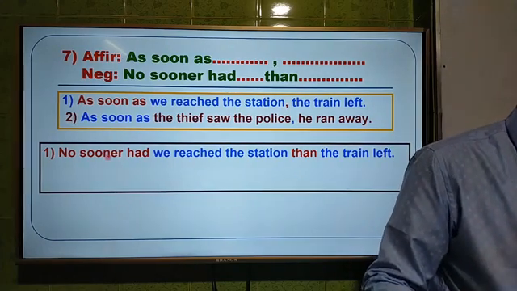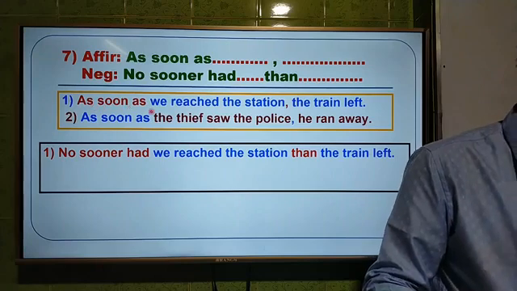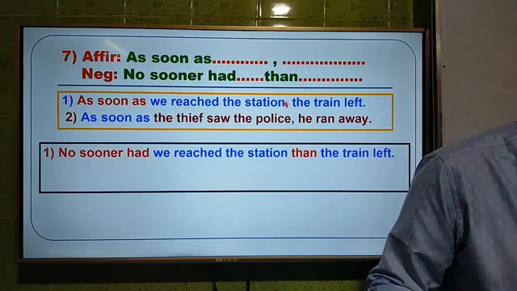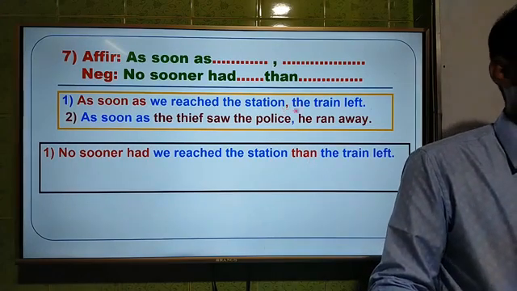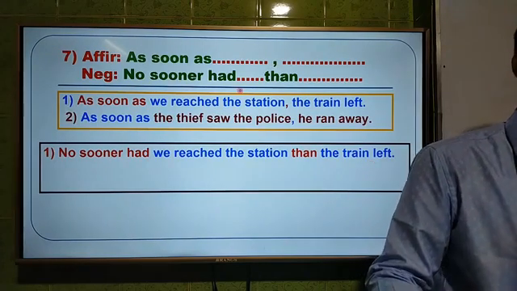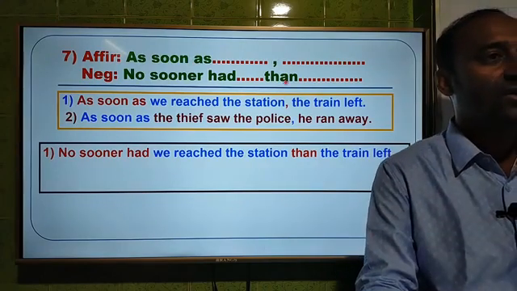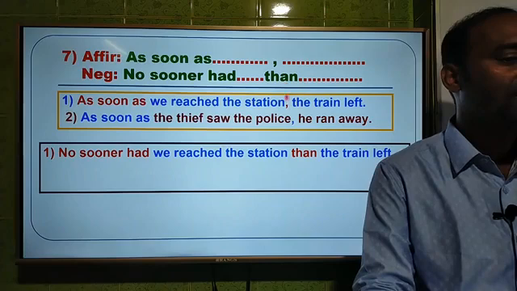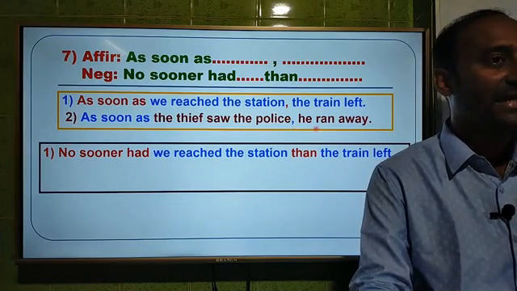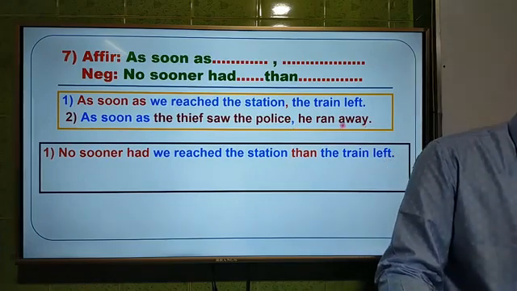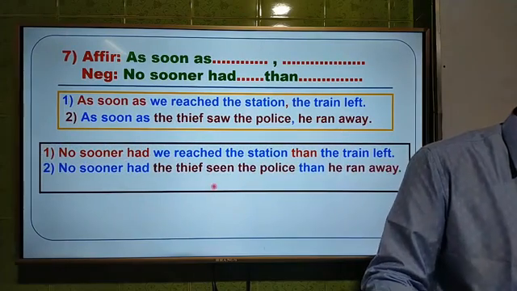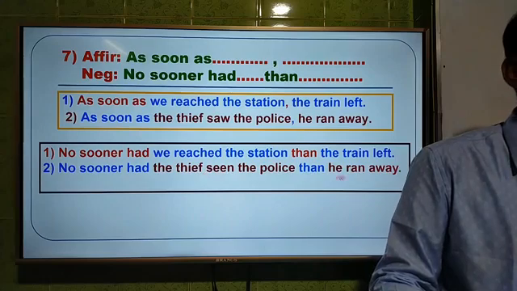And I have written here no sooner had instead of as soon as, then we reached the station. Here we reached the station, and we have to write down than instead of comma, and then the rest of the sentence, the train left. That means it's very easy. You have to use no sooner had instead of as soon as, and than instead of comma. And this is the first one. And the second one, as soon as the thief saw the police, comma, he ran away. So the answer will be no sooner had the thief seen the police than he ran away.